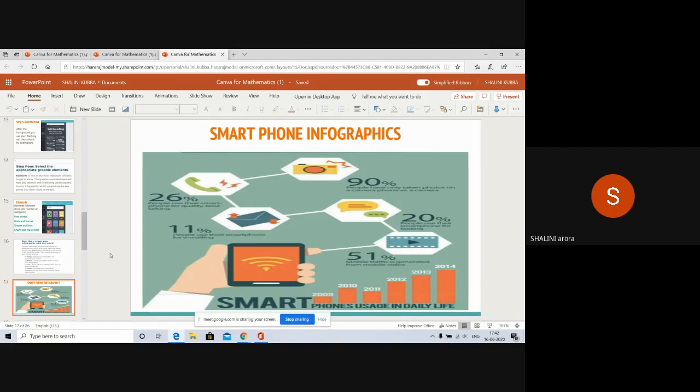20% of people use the smartphone for texting. 11% use it for emailing. 26% are using it for quality time talking. 90% of people have taken photos on a camera phone rather than a normal camera. Now people have stopped using their normal camera. So this is one of the infographics on smartphones. It is a journal topic.